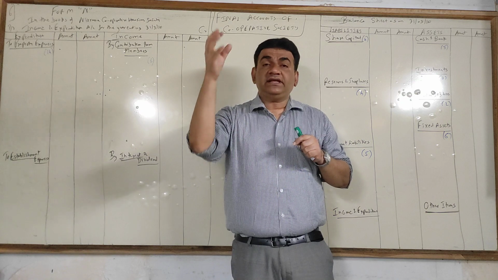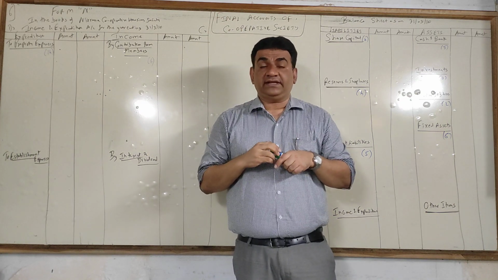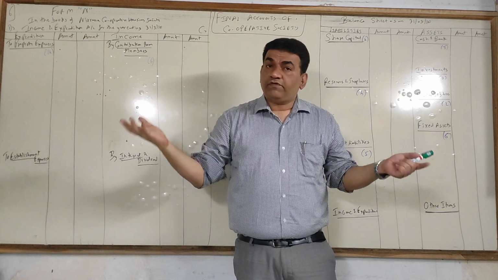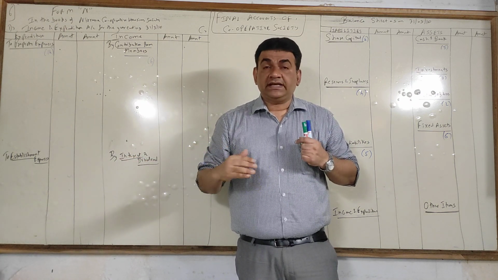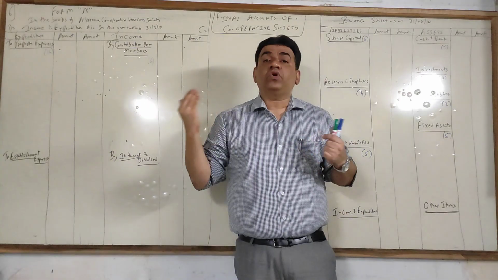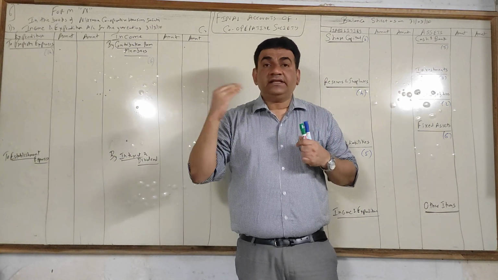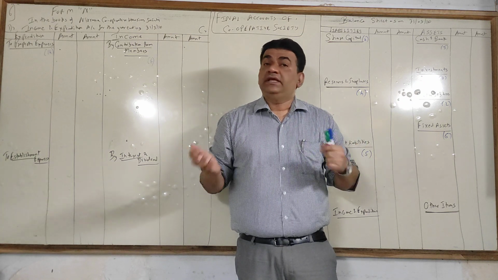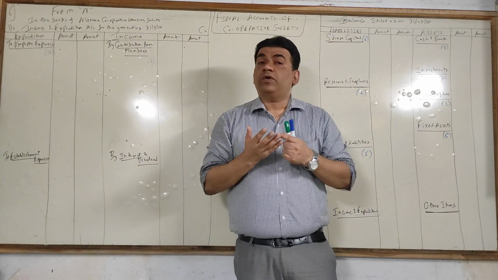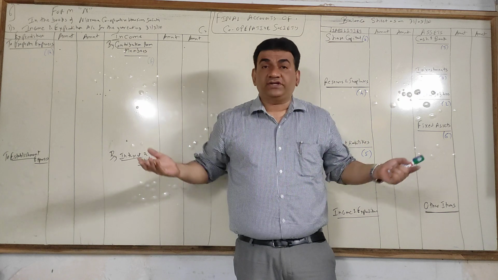Now, say for example, there are 100 members in a society, a non-profit organization. So to incur expenses, every member has to contribute every month. Without that, a cooperative society cannot function.